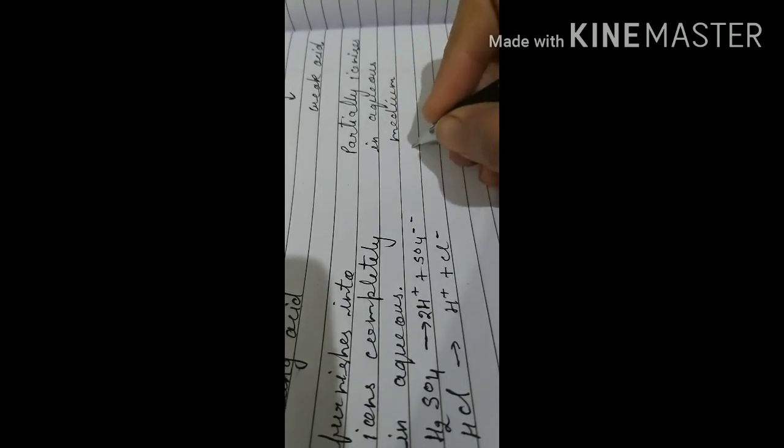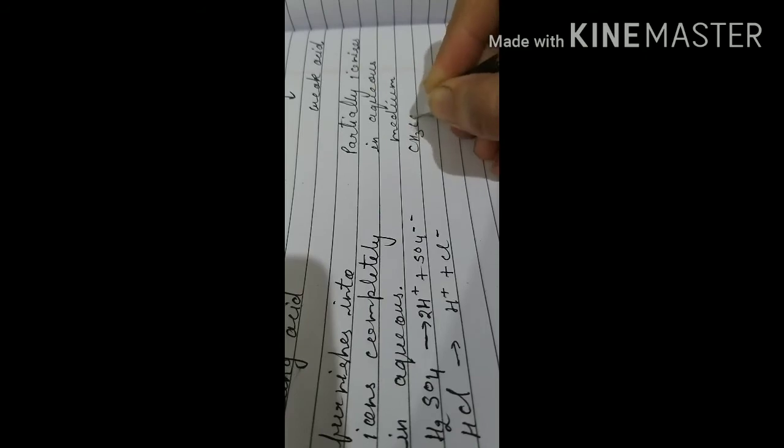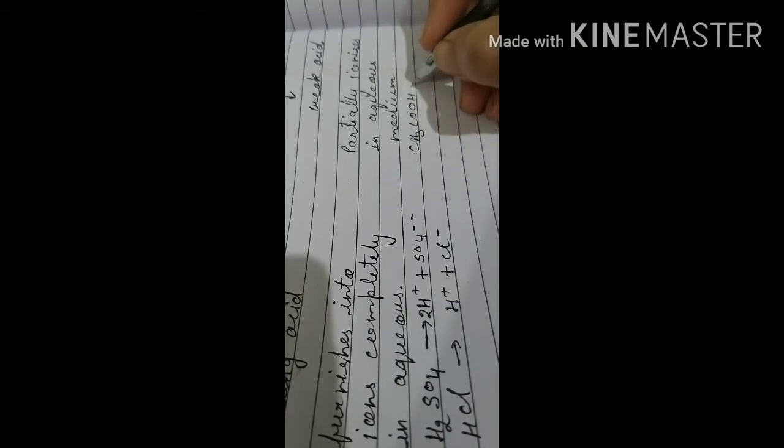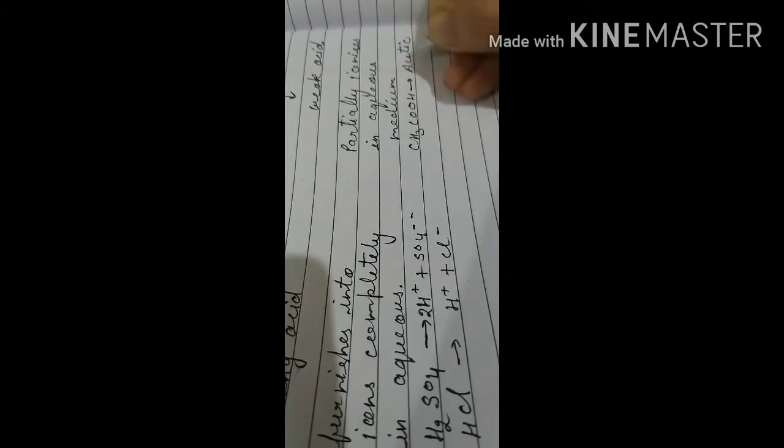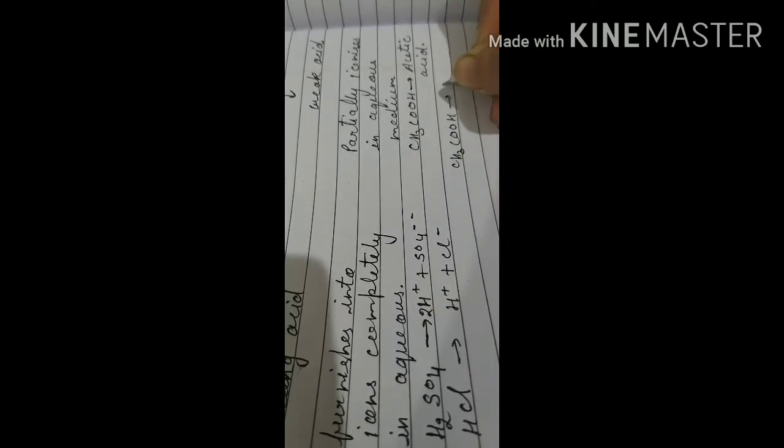Like the example I am writing, this is CH3COOH. This is known as acetic acid. We will study acetic acid in detail, and it is not completely ionized in its aqueous solution. It partially ionizes like this: CH3COO negative plus H positive.